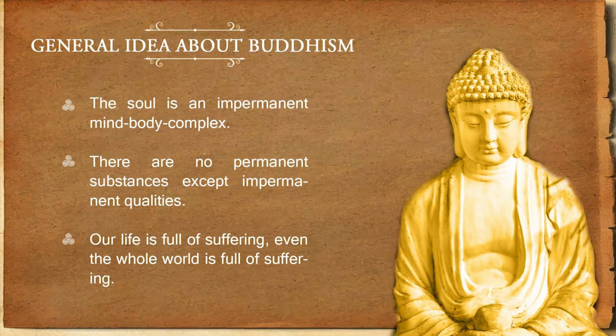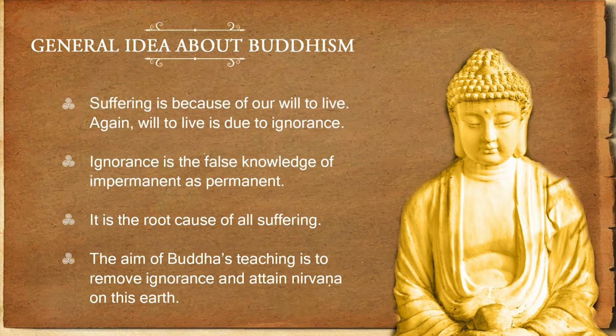There is no permanent substance except impermanent qualities. Our life, according to Buddha, is full of suffering, and even the whole world is full of suffering. But he also said that suffering exists because of our will to live. We will to live, and because of that, suffering occurs.